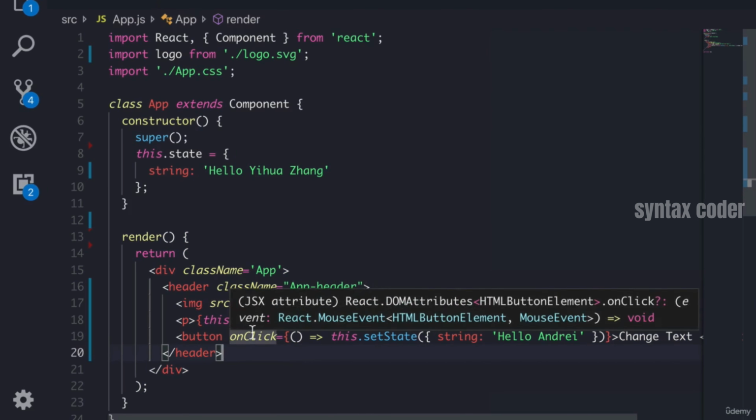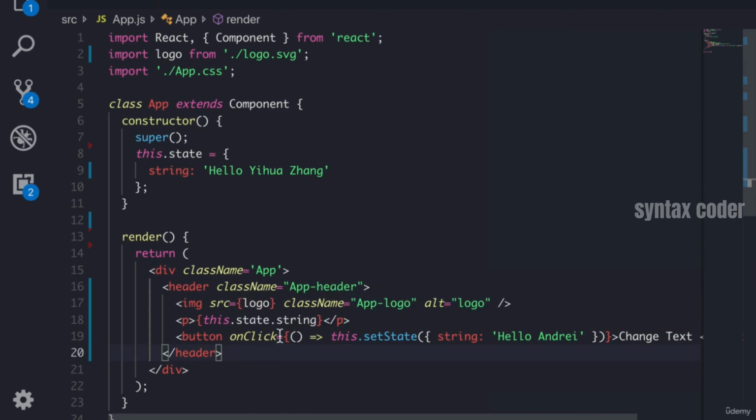Now, this onClick, is that HTML? Well, if I hover over here, it says, nope, that's a JSX attribute. Again, remember, this isn't HTML. This is JavaScript. We're just mimicking HTML.